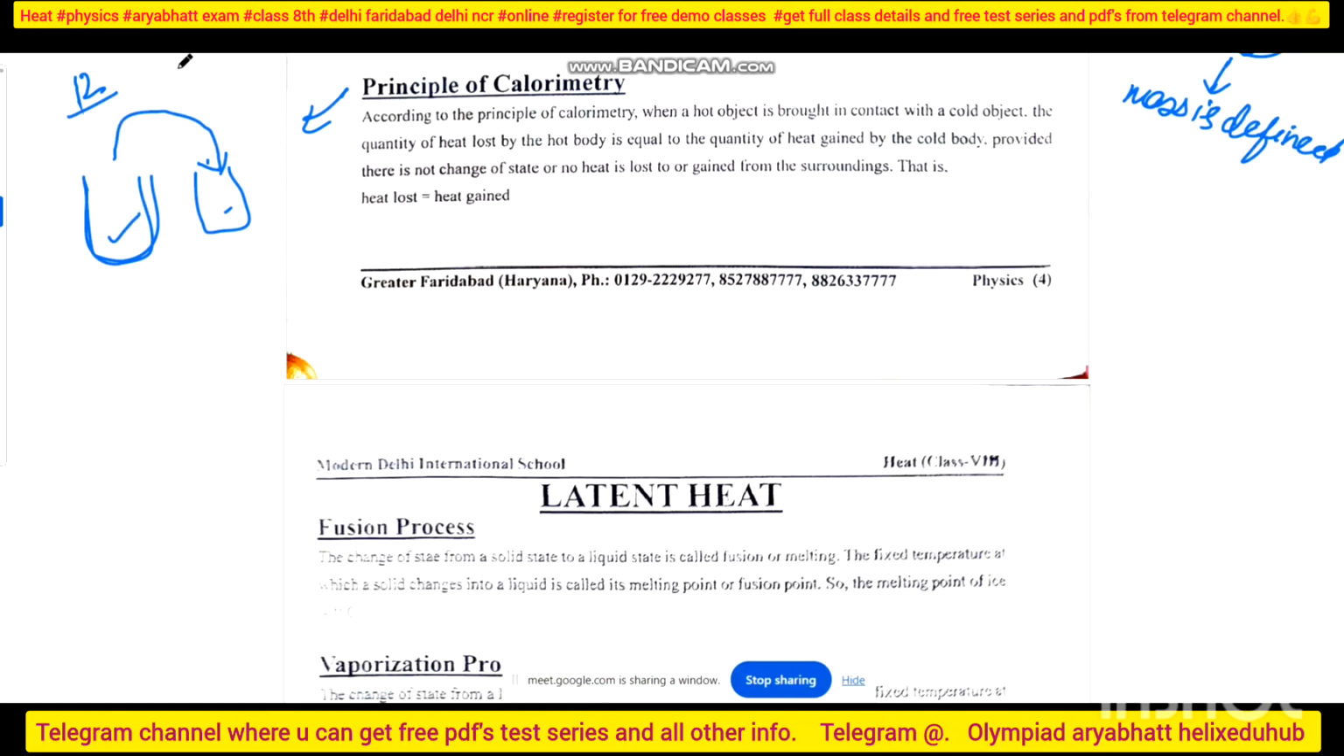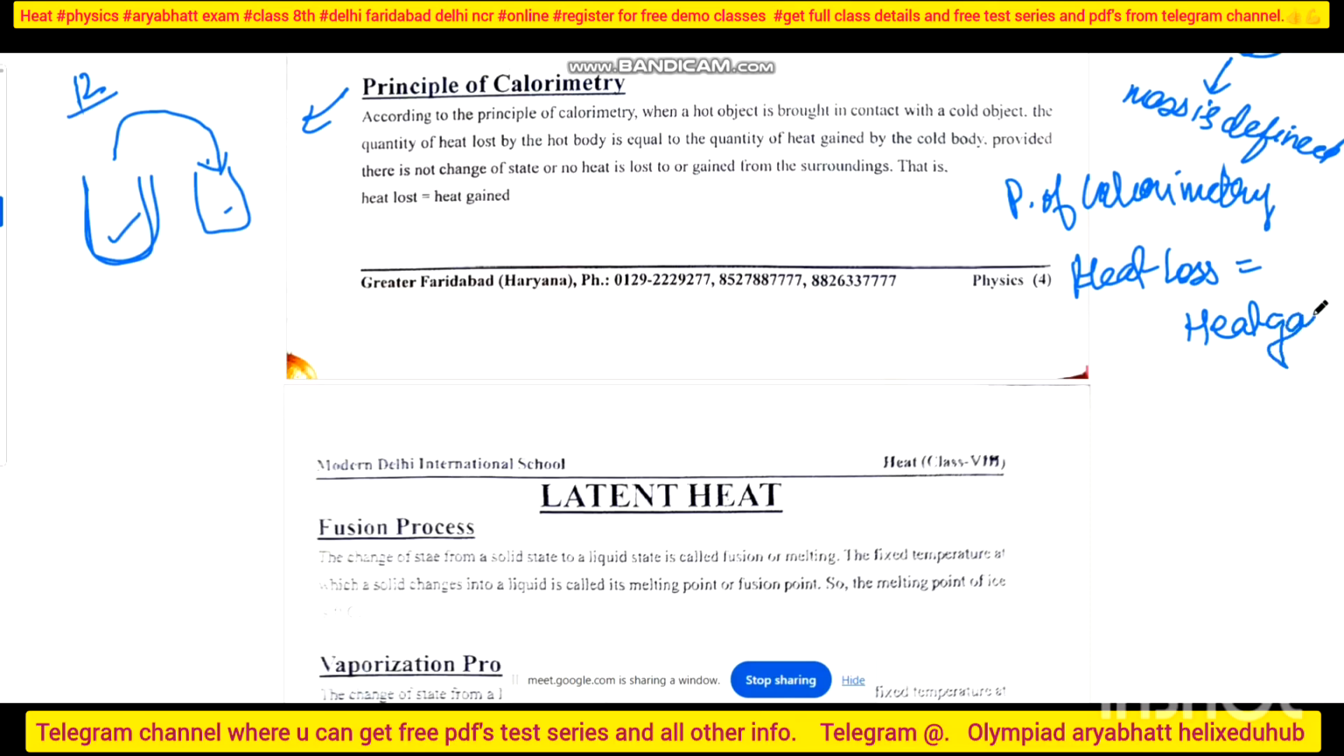So this is called the principle of calorimetry. In one line, if I write the principle of calorimetry, I will say heat loss is equal to heat gain. But how can you say this? When the hotter body is brought in contact with the colder one, there is some heat gain and heat loss, but in this entire process there will be no change of state. Means the bodies having higher temperature or lower temperature never change their state, but just heat loss and heat gain happen.